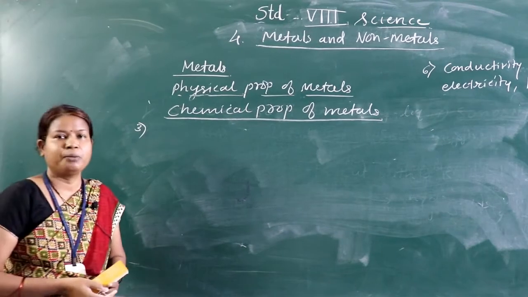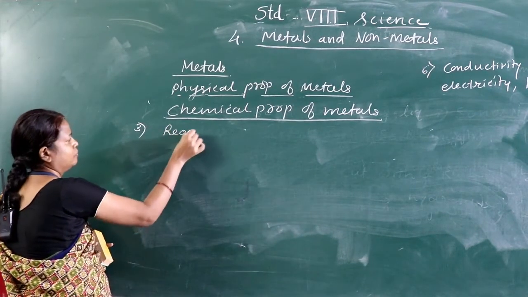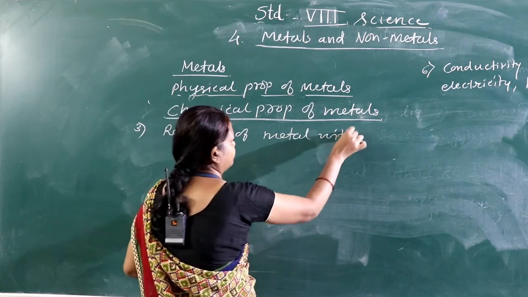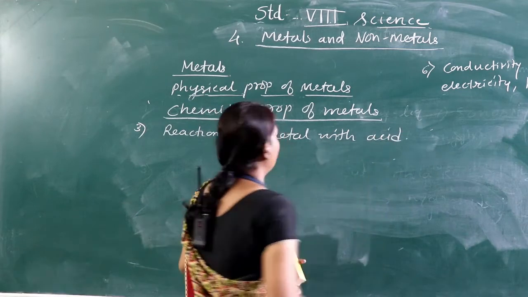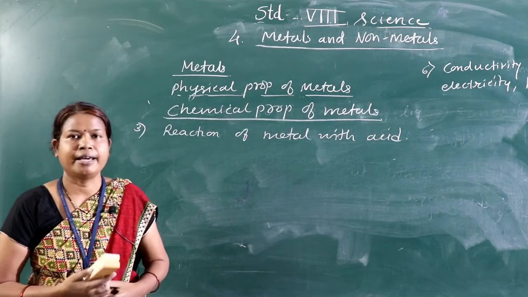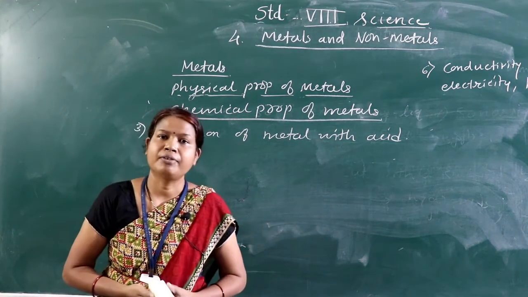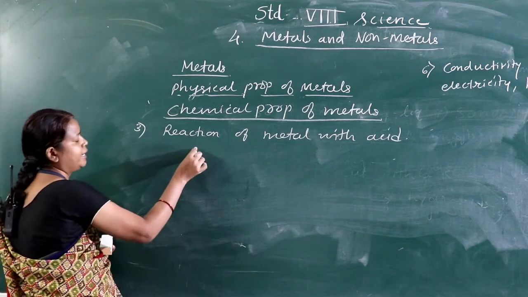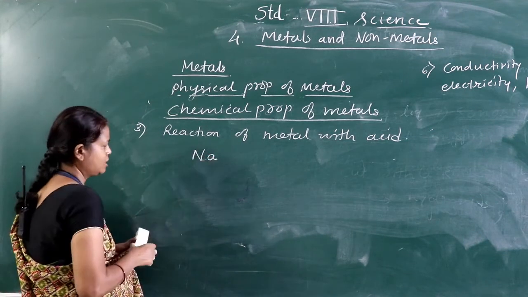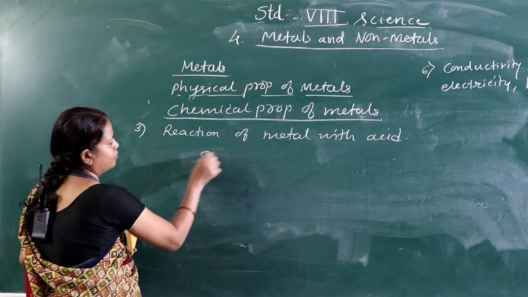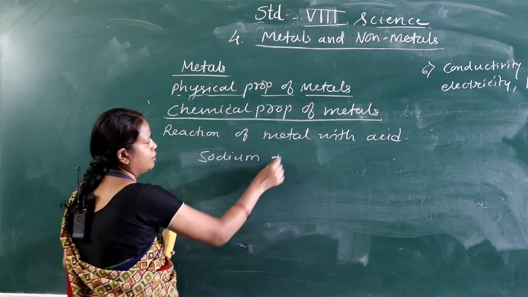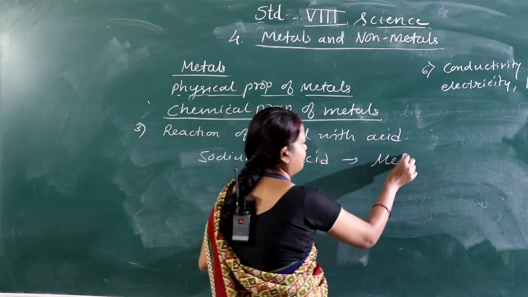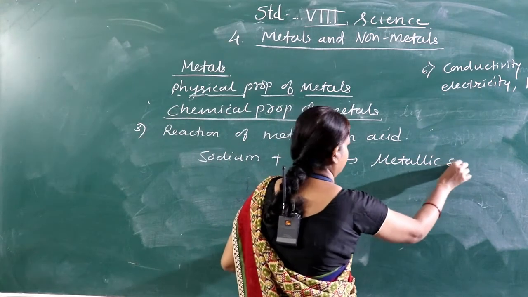The third chemical property of metals is the reaction of metal with acid. Again, any metal, if it comes in contact with acid, forms salts. For example, if we take the sodium metal, the symbol is Na. If it comes in contact with any acid, it forms a metallic salt.